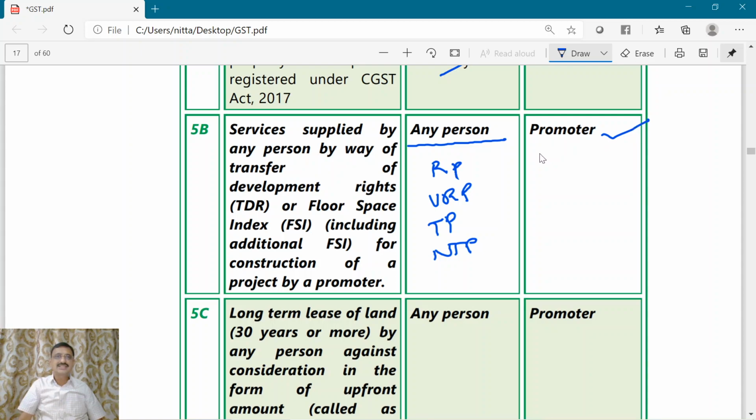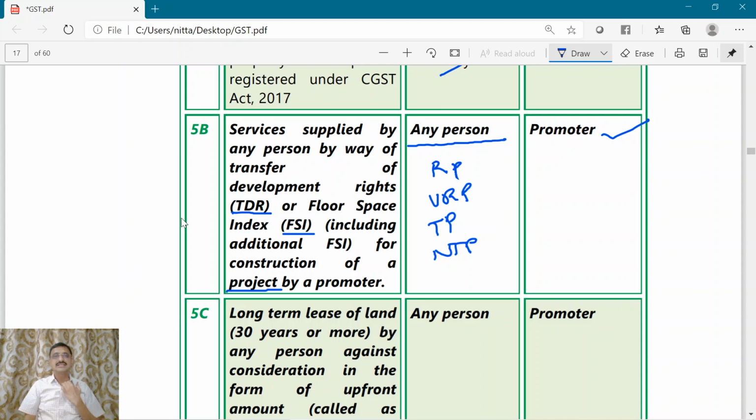Now what is the service that has been mentioned here? Transfer of development rights or floor space index including additional FSI for construction of a project.